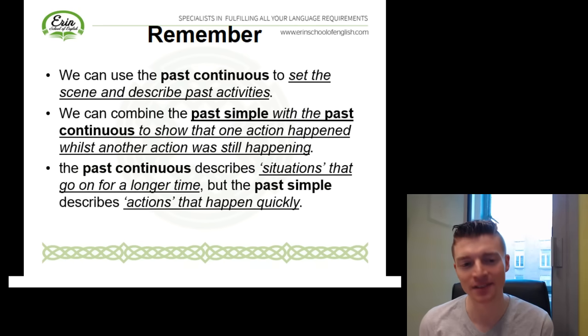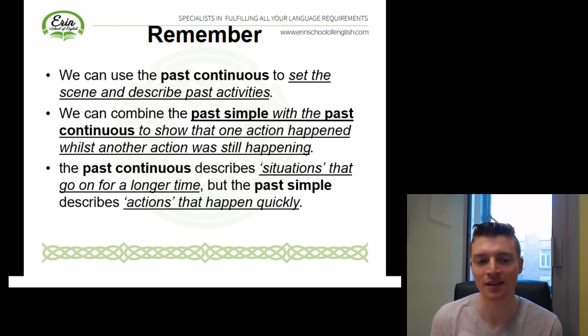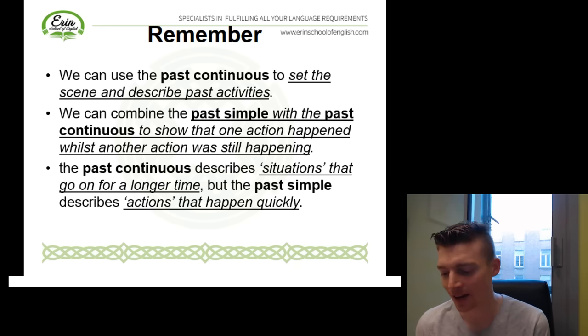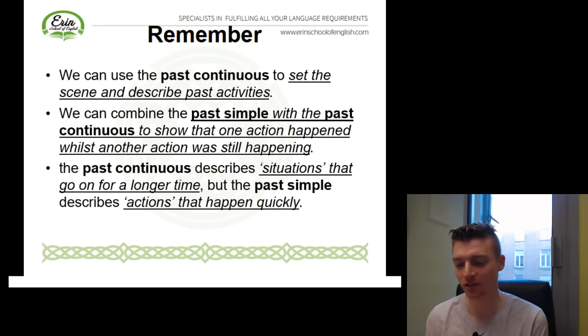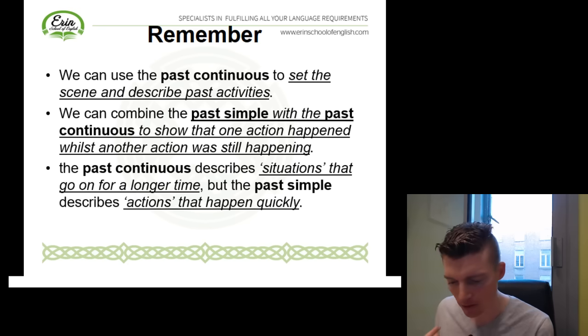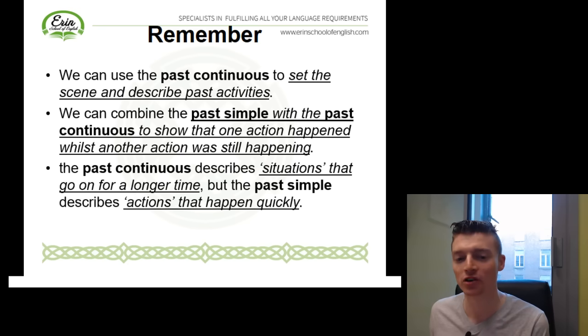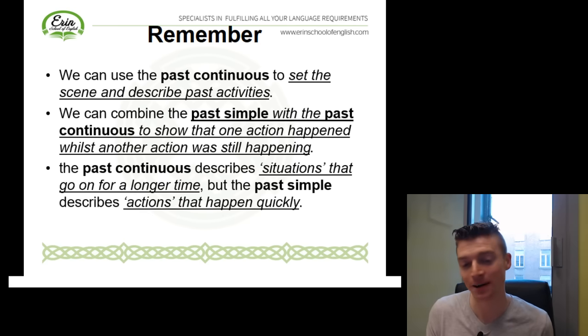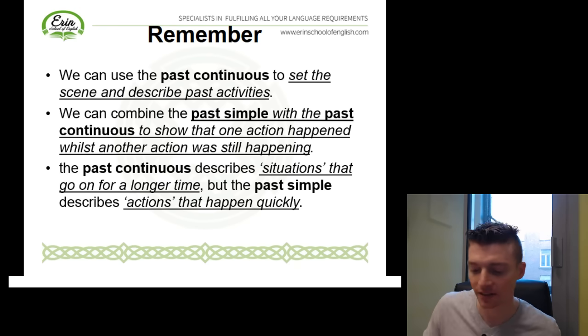And finally, the past continuous describes situations that go on for a longer time, but the past simple describes actions that happen more quickly, or the interrupting actions. So the phone rang when I was cooking dinner. Past simple for the phone rang, the action that happened more quickly, and the longer action of cooking, we're using the past continuous. Alright, great.